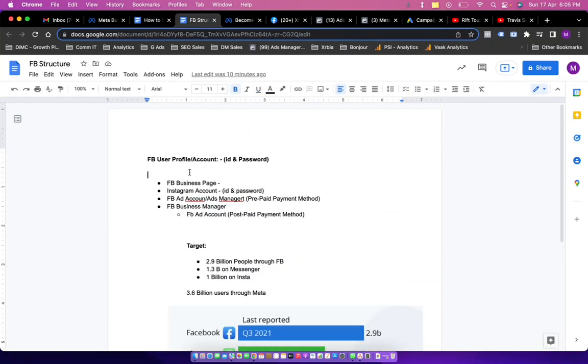All right, so you need to have a Facebook user profile or a normal Facebook account, which you can access through a normal ID and a password. Now, under a Facebook account, you need to have a Facebook business page, an Instagram account, and then you create a Facebook ad account to run the ads. So either you go like this, or if you need to run Facebook ads for a company, then you have to create a Facebook Business Manager account, and then in this Business Manager you again create a Facebook ad account.